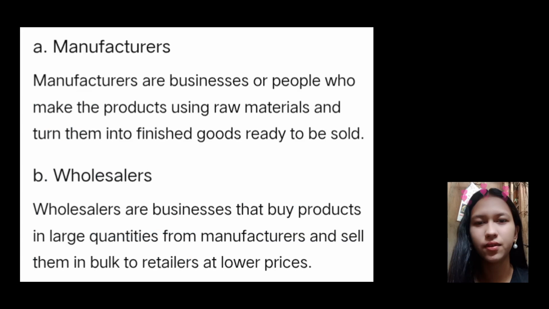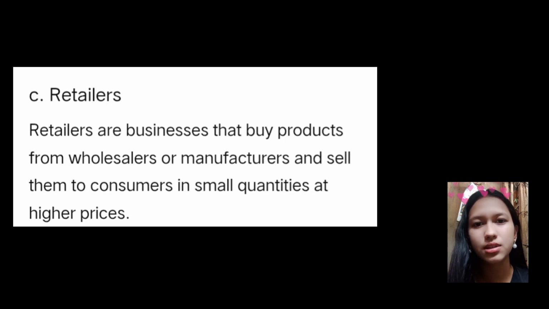Question: define and explain the following. First is manufacturers. Manufacturers are businesses or people who make products using raw materials and turn them into finished goods ready to be sold. Second is wholesalers. Wholesalers are businesses that buy products in large quantities from manufacturers and sell them in bulk to retailers at lower prices.